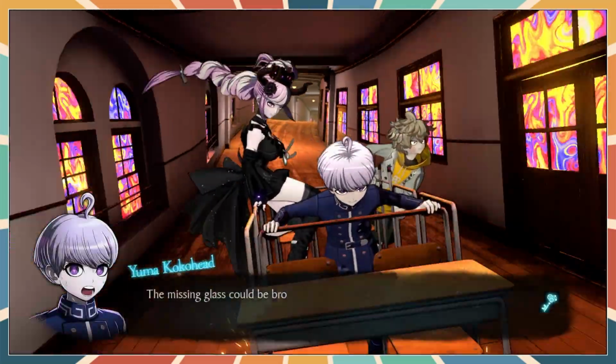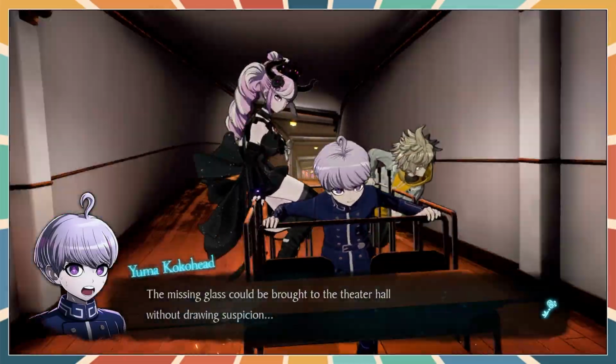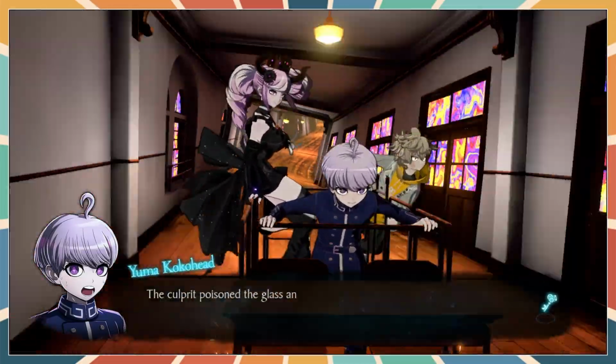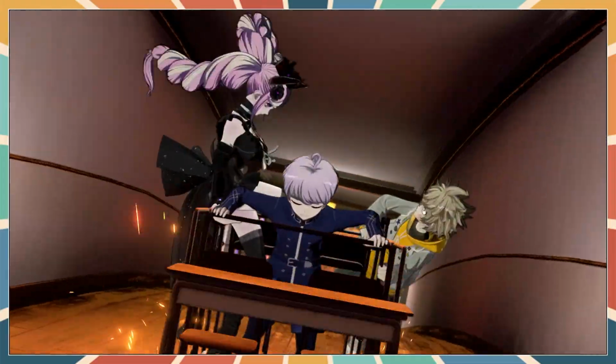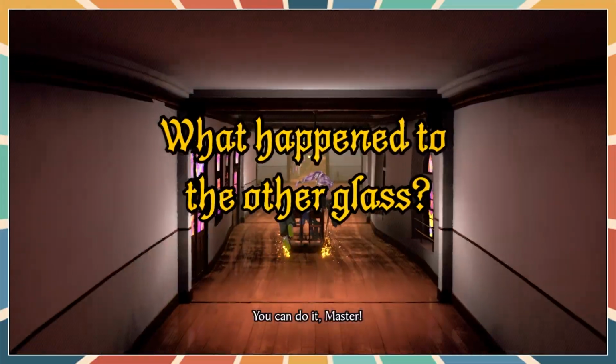The missing glass could be brought to the theater hall without drawing suspicion. The culprit poisoned the glass and brought it to the theater hall. I love mysteries. You can do it, Master!